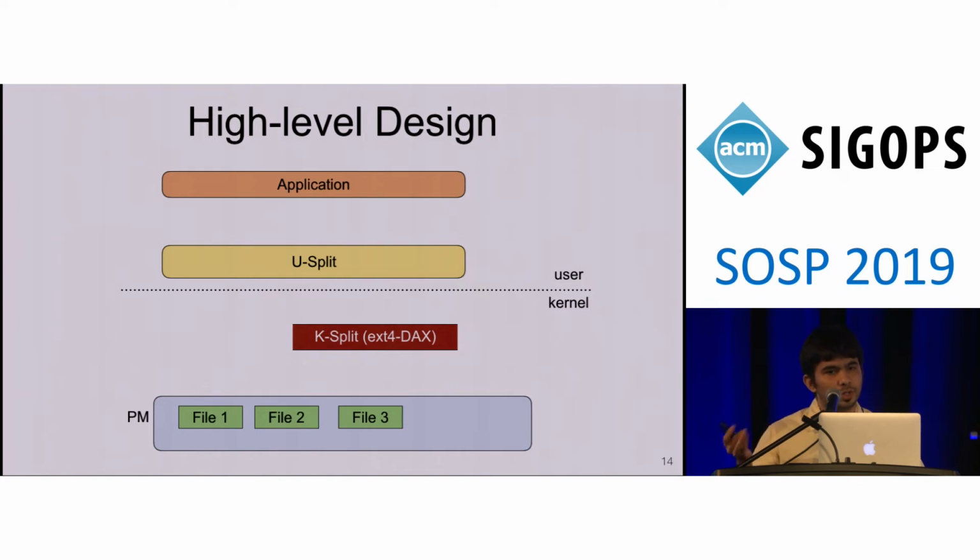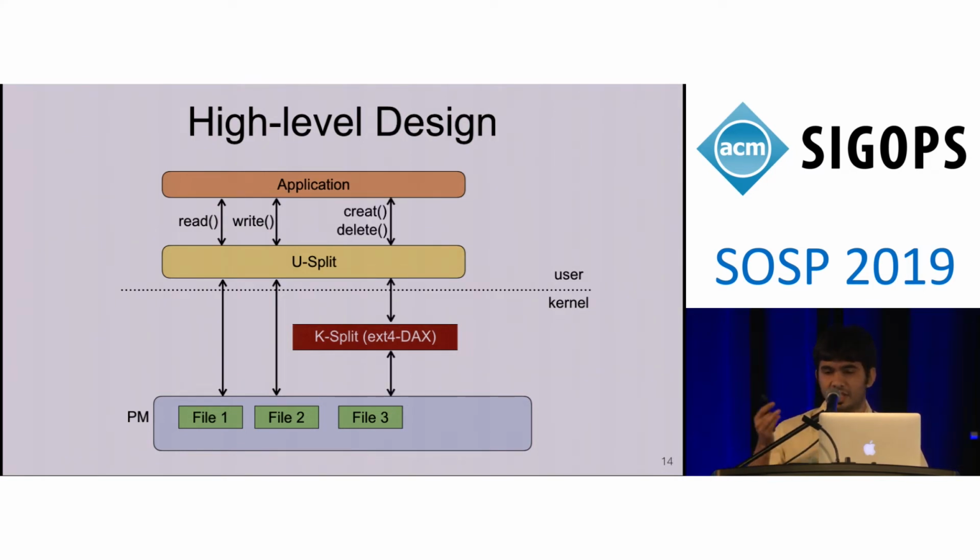I'll talk a bit more about the high-level design. SplitFS is a file system that consists of two components. The user space component is called U-Split, and the kernel component, that is ext4 DAX, is called K-Split. All the read and write calls made by an application are serviced from the user component U-Split, and all the metadata operations such as file creates, deletes, and renames are served from the kernel component K-Split.